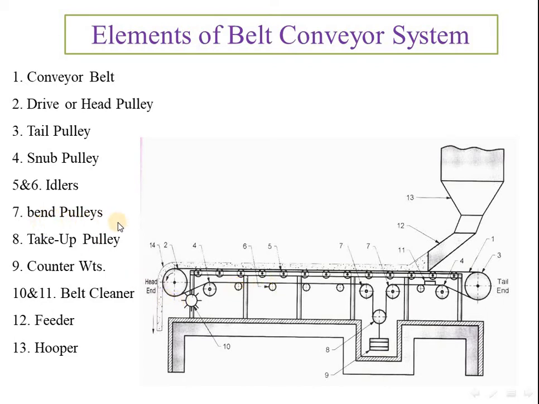7 is the bend pulley. See here, this is the bend pulley. Bend pulley is again used to change the direction of the belt. Basically it will help to maintain the tension in the belt. 8 is a take-up pulley. The take-up pulley is used here to maintain the tension in the belt, to avoid slip in the belt. And 9 is the counterweight. See here, this is 9, which is our counterweight.